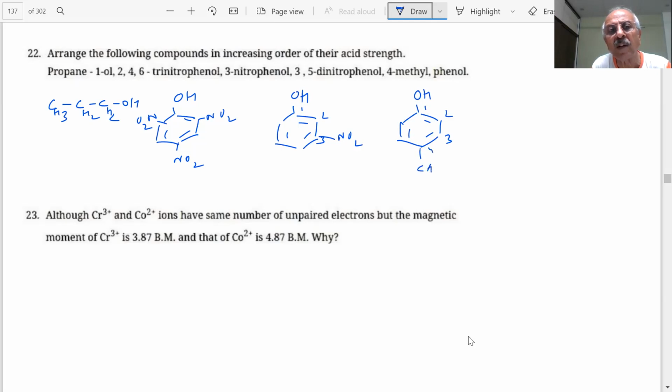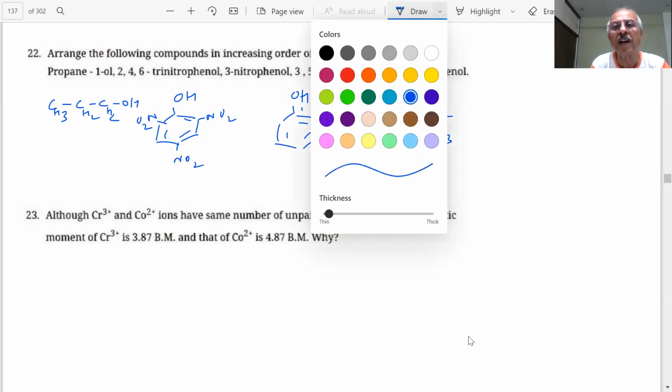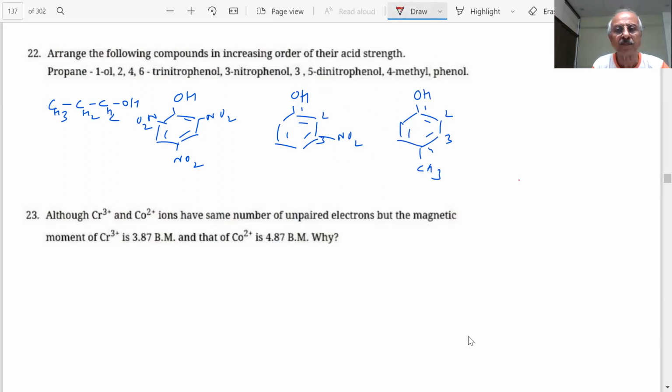Okay, what order will we get out of this, students? The highest acid strength will be this 2,4,6 trinitrophenol. This will be at number 1.